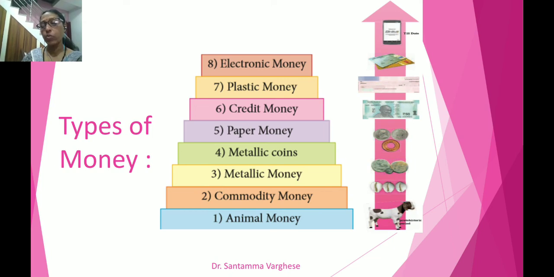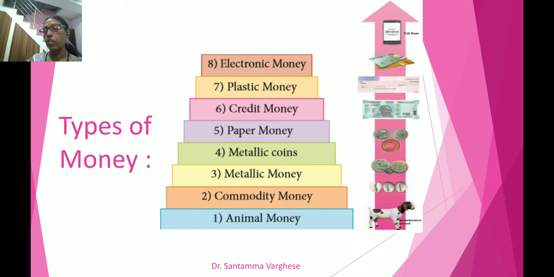Standard coins were used for some time during the British period. The main thing to notice is that the face value and intrinsic value are the same. If it is 5 rupees, the value of the metal in it is also 5 rupees. That is a full body coin.